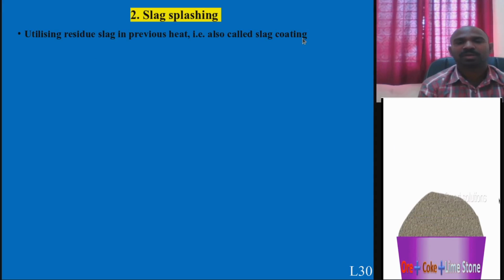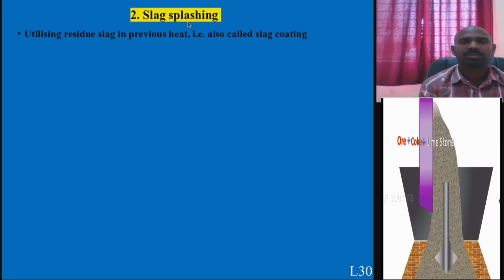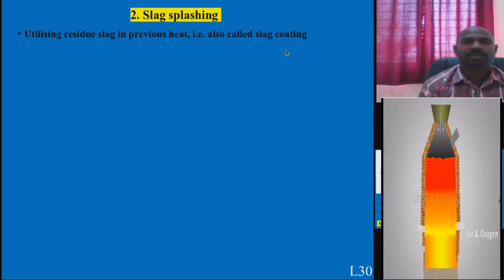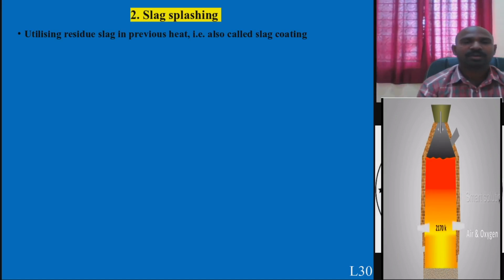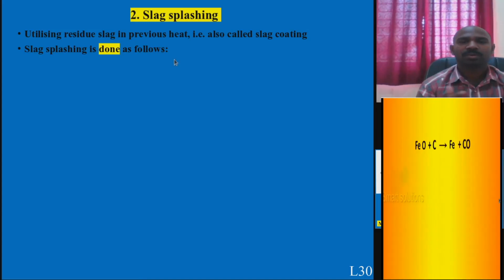When you use this residual slag and splash it out using the splashing method with nitrogen, it makes a residual slag coat. It is one more advantage. It is making an extra coat, an extra refractory lining. So how do you do it? And another thing is, how is slag splashing done? So how do you do it?